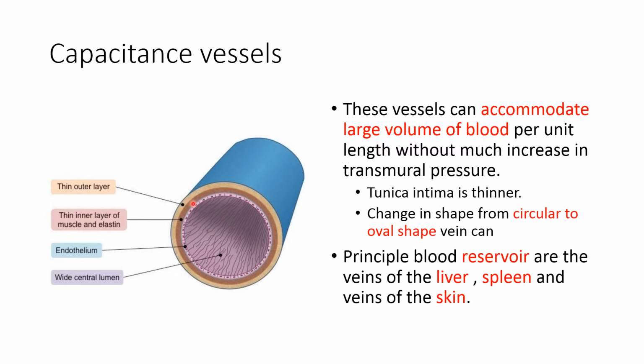The tunica intima of the capacitance vessel is thin, and the capacitance vessel can change its shape from circular to oval. So because of both these reasons, the capacitance vessels can accommodate a large amount of blood volume inside. Now the principal blood reservoirs in our body are present mainly in the skin, liver and spleen.